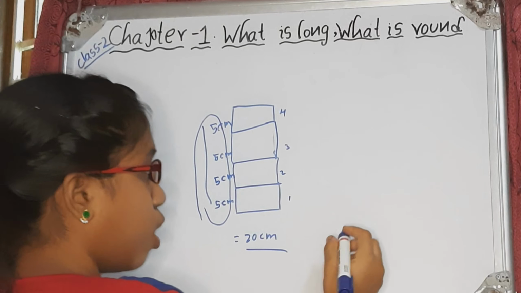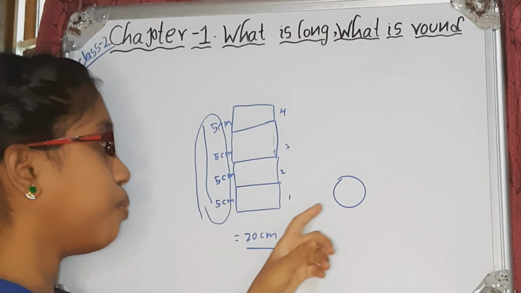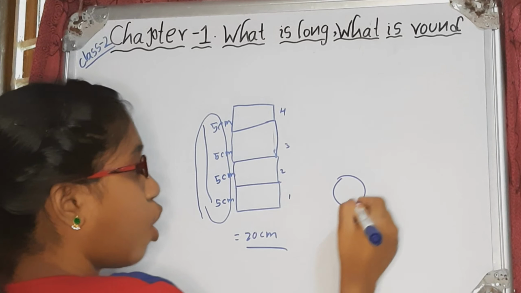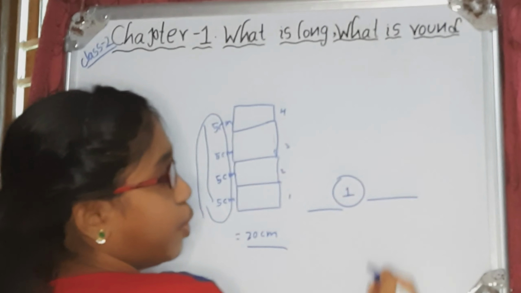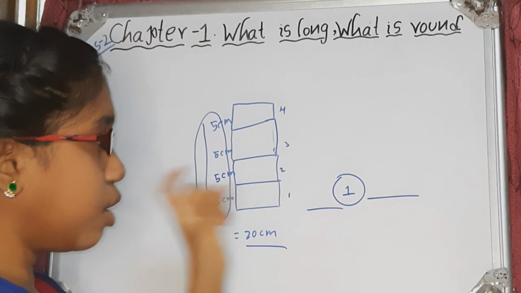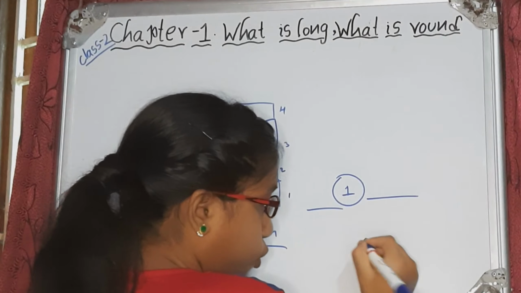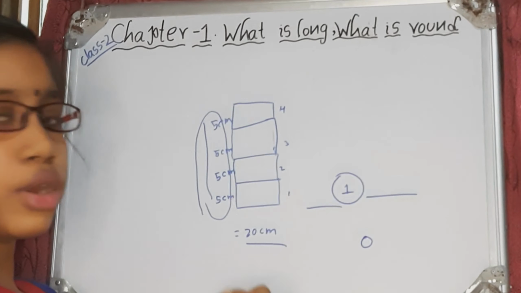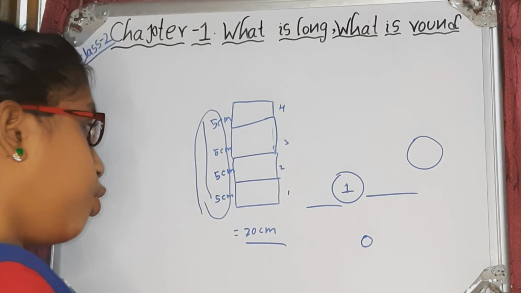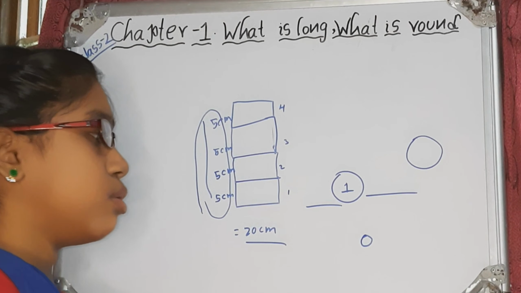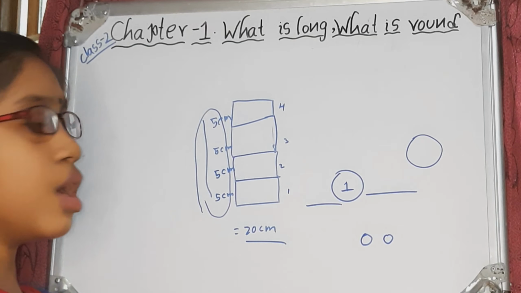Now for round, meaning circle, we took the example of a coin. If you roll a coin, a 1 rupee coin, it would be visible like a ball. Few people are playing football. The football also would be round. Like throw ball, football, tennis, table tennis, those all balls will be round, but different in size.